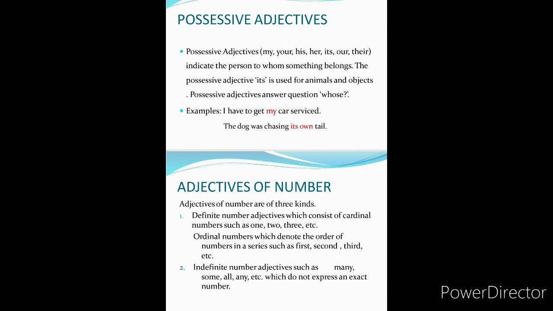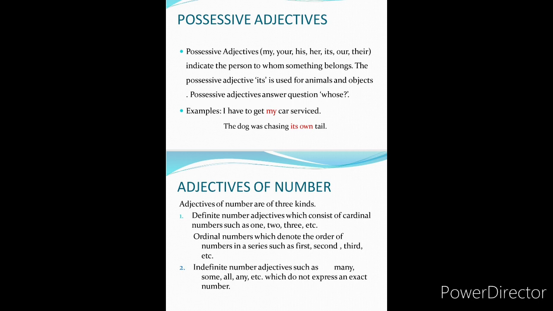Okay, so next type of adjective is adjective of number. Adjectives of number are of three kinds. First is definite number, second is ordinal numbers, third is indefinite number. So first, definite number adjectives are those which consist of cardinal numbers such as 1, 2, 3, etc. Then ordinal numbers, which denote the order of numbers in a series like first, second, third, etc. Then indefinite numbers such as many, some, any, etc., which do not express an exact number.